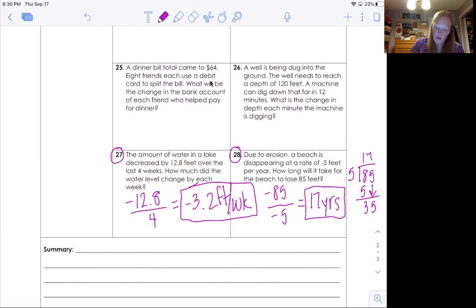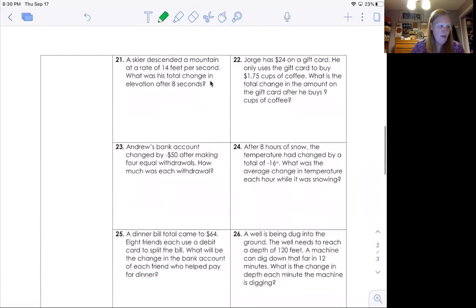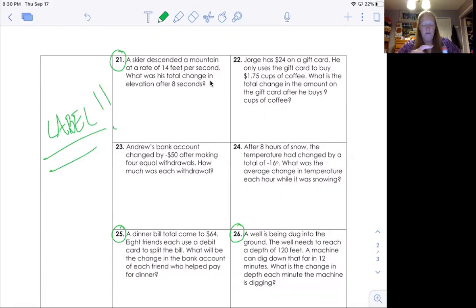Okay, cool. So you guys are going to try 3 problems on your own. They're all the same. They're not like green or blue this time. So just try all 3 and then come back and check your answer. Okay, so you're going to do 21. I think a lot of people can relate to that one because it's skiing. We have a lot of skiers. And then 25. And then 26. Okay, so see if it's multiplication or division. Figure out your signs. Come up with the answer. Label your units. Okay. There, now you won't forget. Okay, hit pause and then come right back.